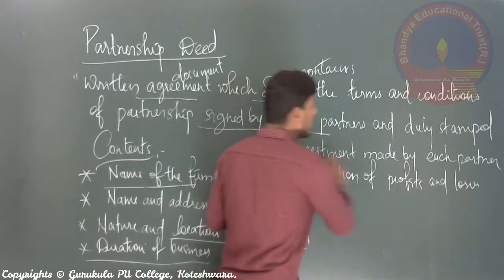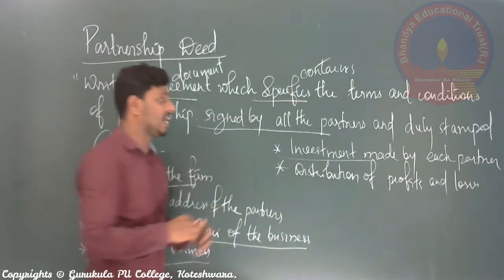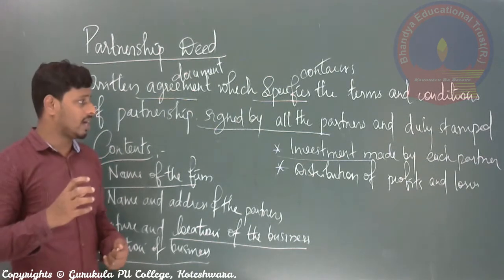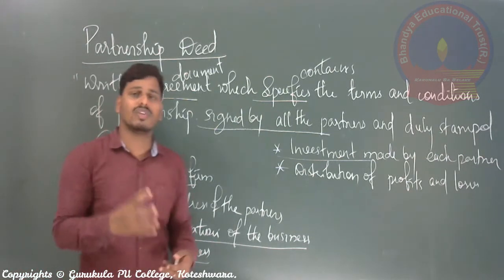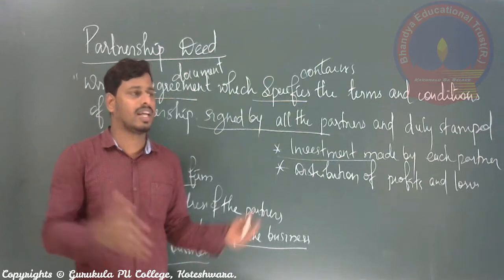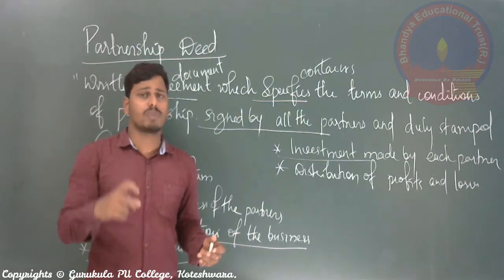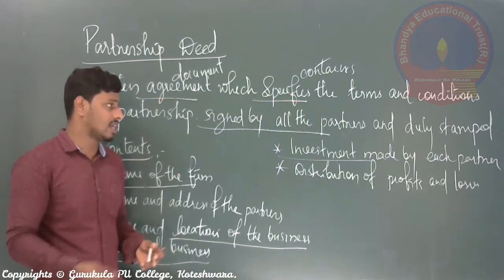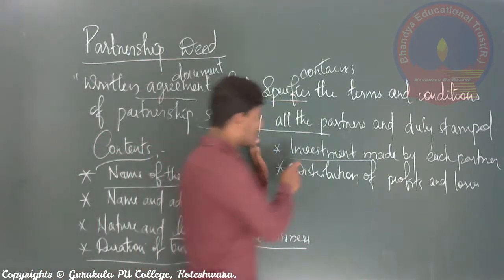Next is investment made by each partner. Investment made by each partner means the capital contribution of each partner, right? So if there are 20 partners, what amount of money is contributed by each partner as capital to the business concern, that has to be mentioned. I think it is compulsory.